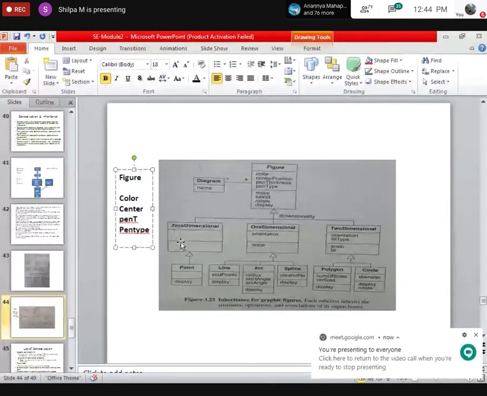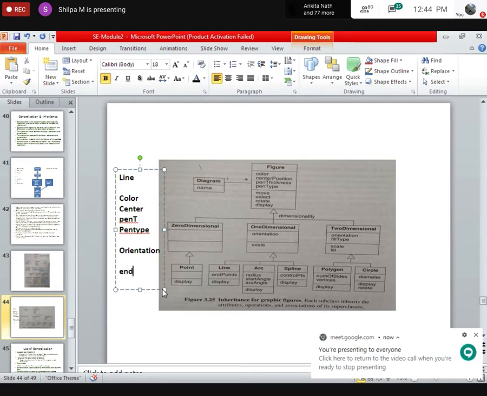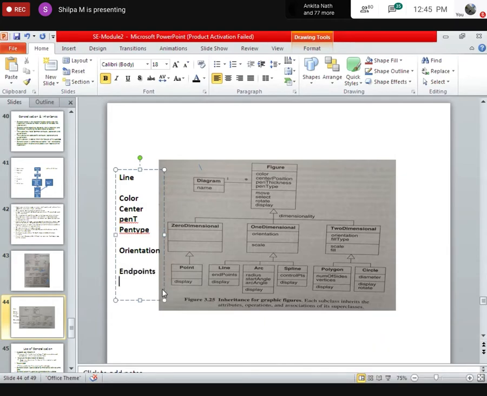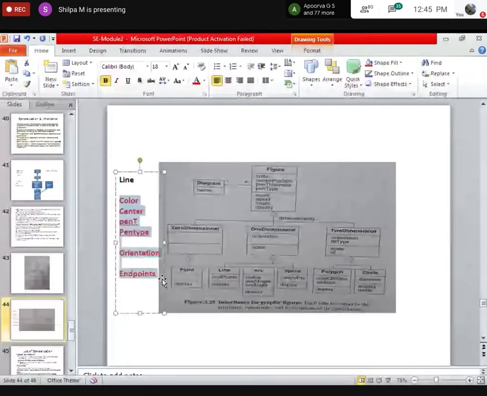This is for line. So line will take its own properties from one dimension and figure. From figure, it is taking all of this. And from one dimension, it is taking orientation. And from its own, it is taking endpoints. These are the attributes. All these attributes I will put in one color, red.